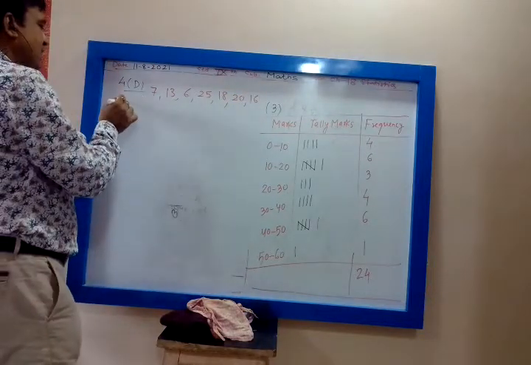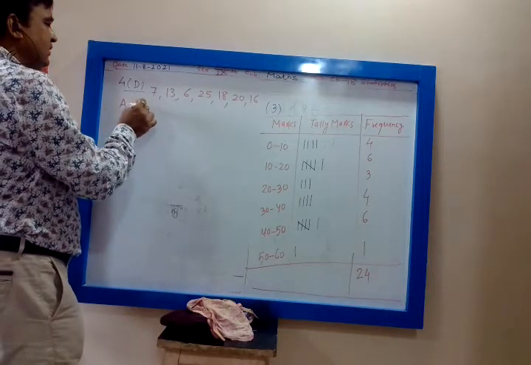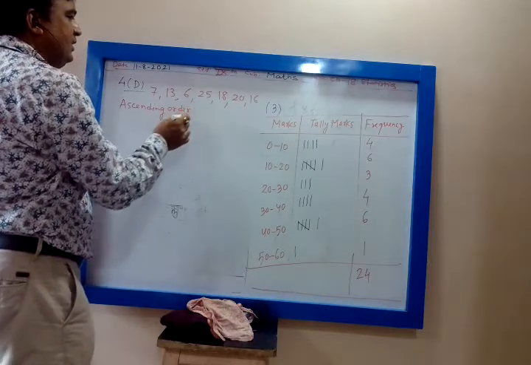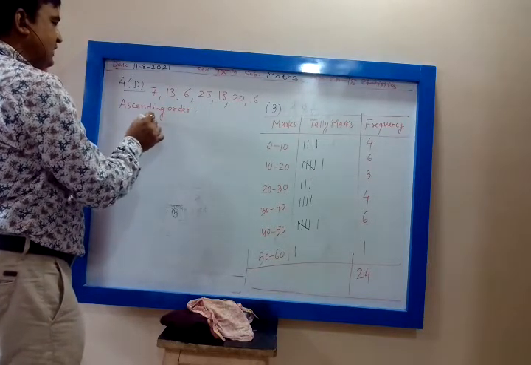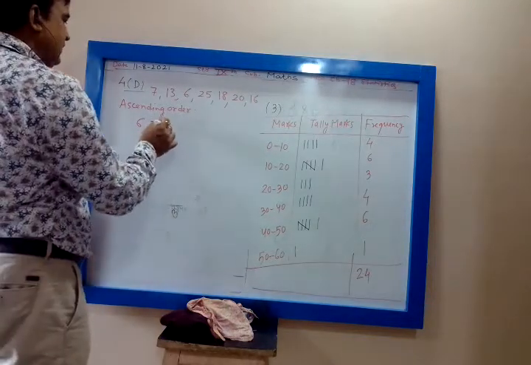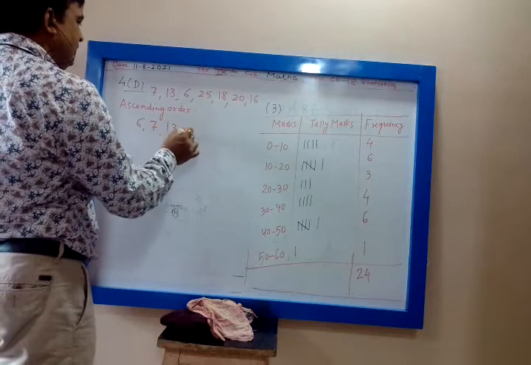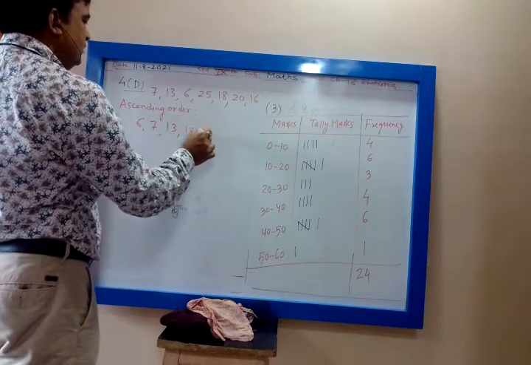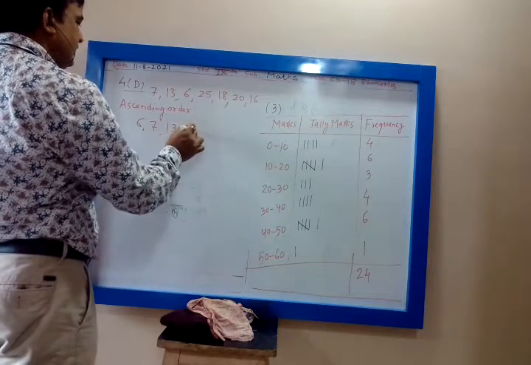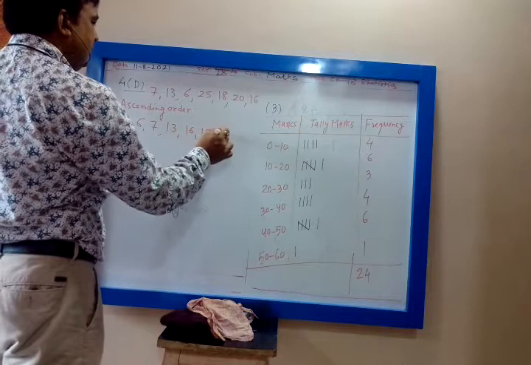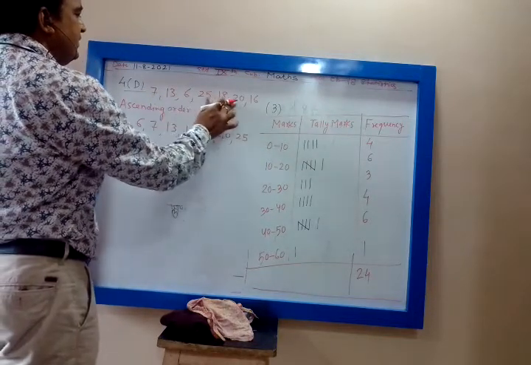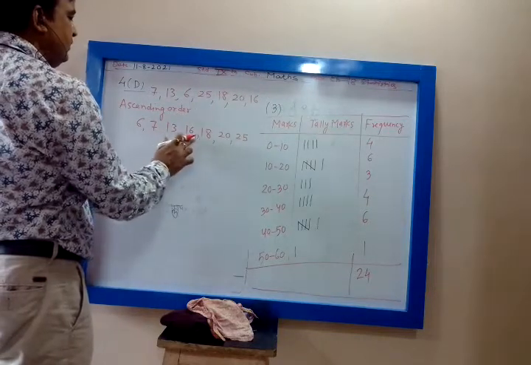Wait. First you will arrange that in the ascending order. Ascending order is 6, then 7, then 13, after 13, 16, 18, 20, 25. Count how many are there? 1, 2, 3, 4, 5, 6, 7.